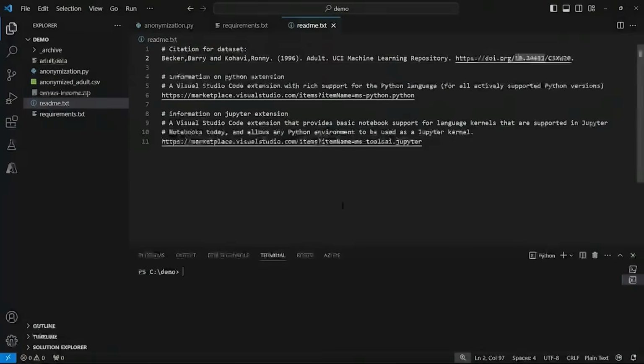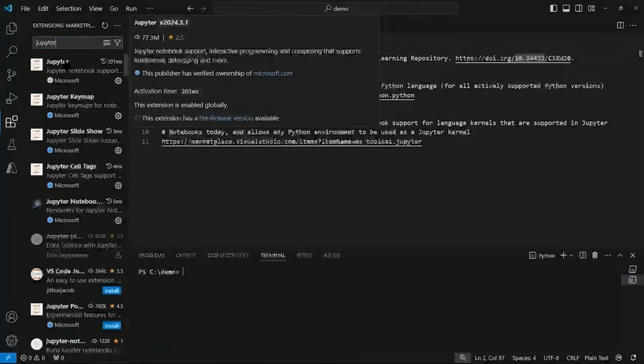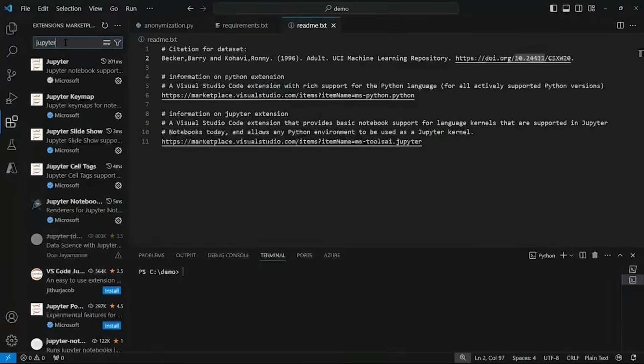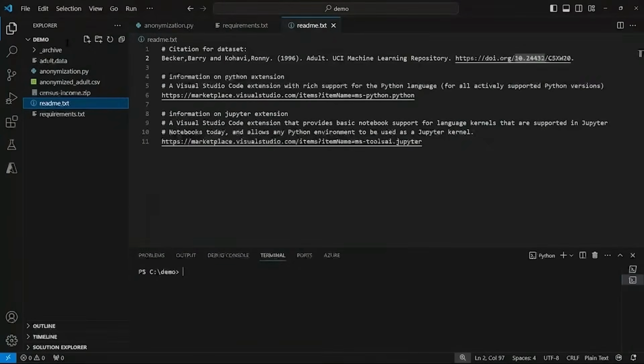Okay, the other thing you need to do is install the Jupyter and Python extensions in Visual Studio Code. So I'll press Control-Shift-X to open extensions, and I already have Jupyter as a search term. So you're going to find the Jupyter extension from Microsoft, and it will also automatically install a number of other Jupyter extensions as dependencies. Now the other thing you need to do is install Python. So search for Python and find the Python extension from Microsoft and install that one. Okay, now I'll press Control-Shift-E to go back to Visual Studio Code Explorer.